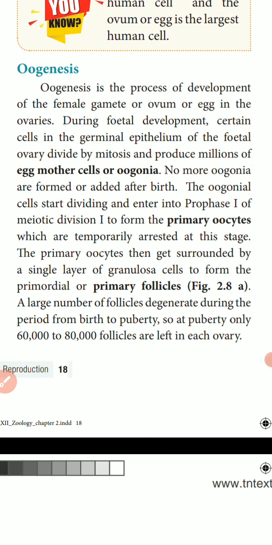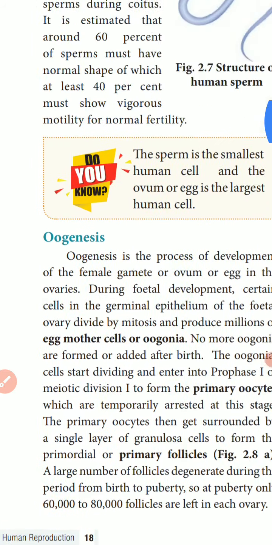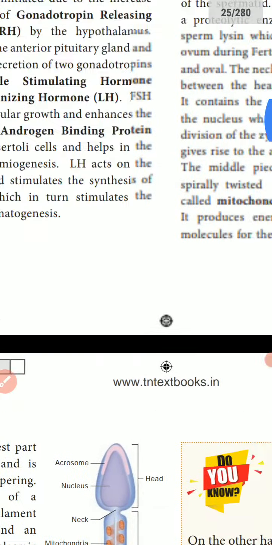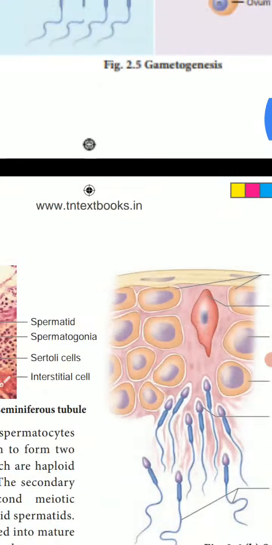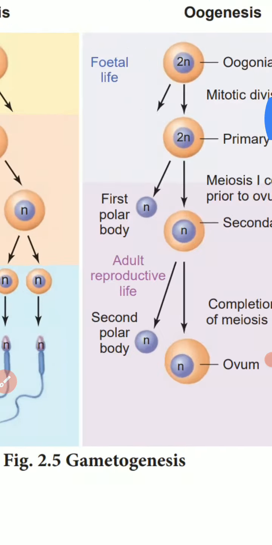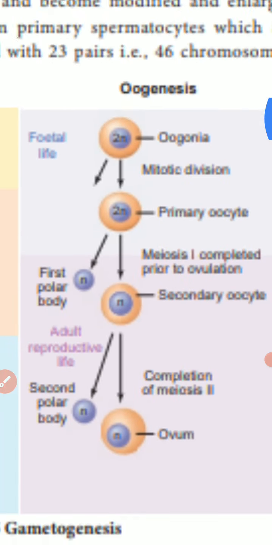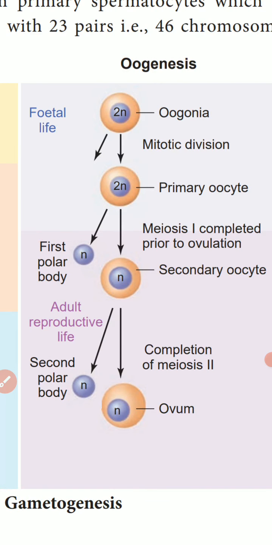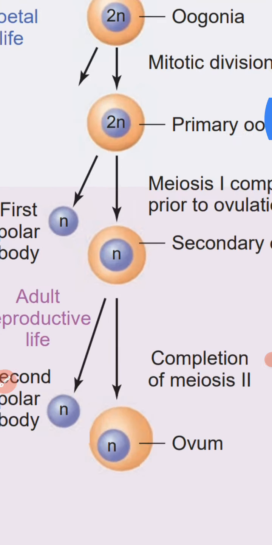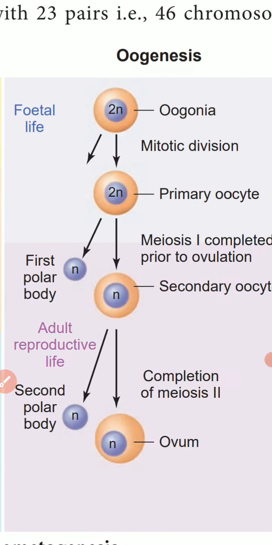Now I will tell you how oogenesis takes place. We will see the diagram which I showed earlier. This is the process of oogenesis. Here we see the oogonia in the fetal stage, which have a 2n diploid set of chromosomes, 46 chromosomes.